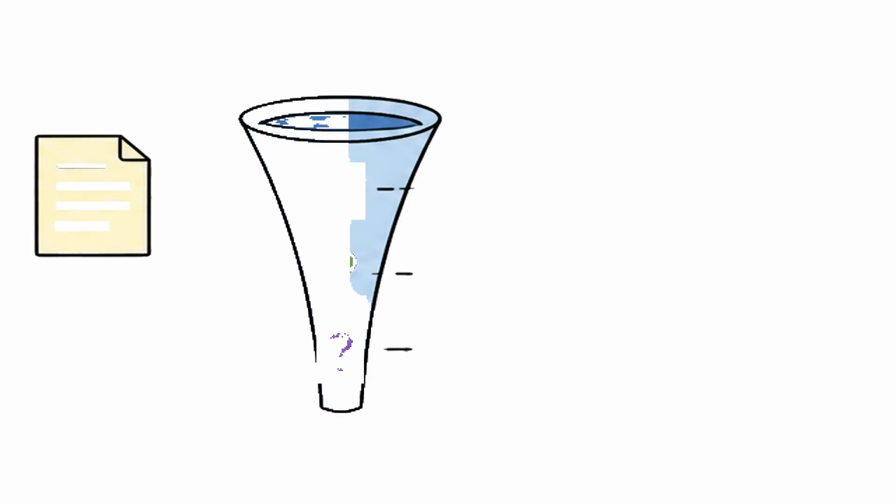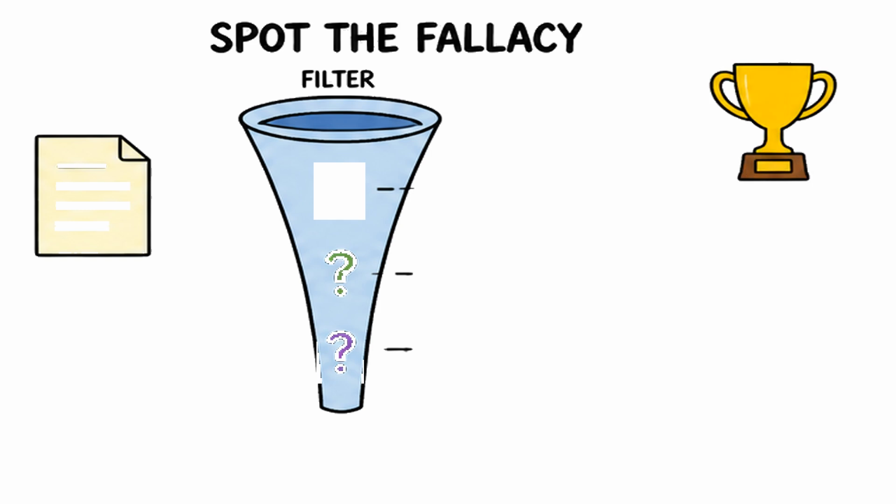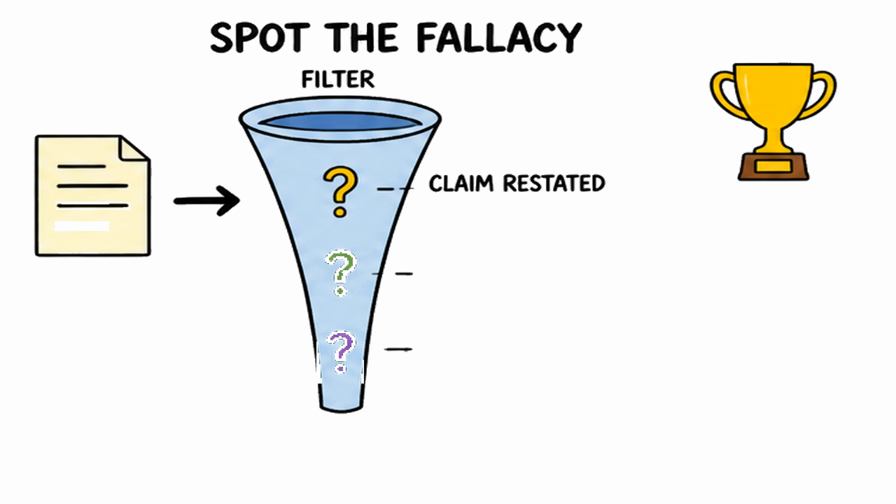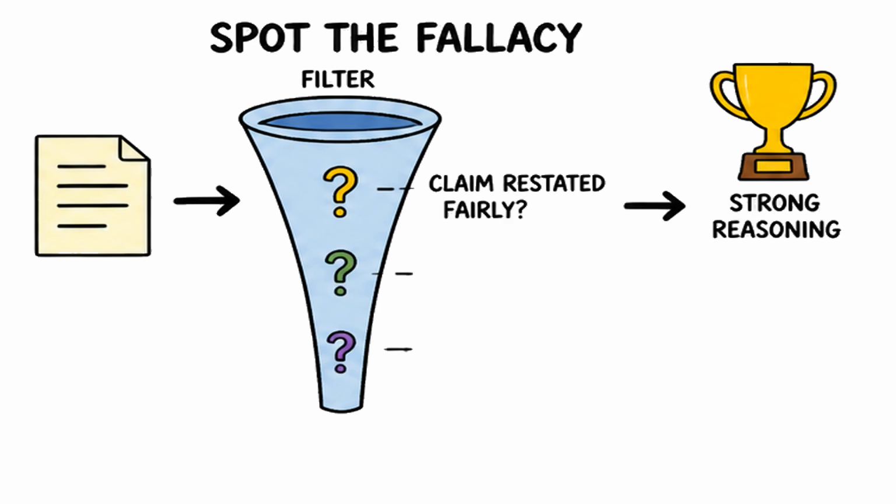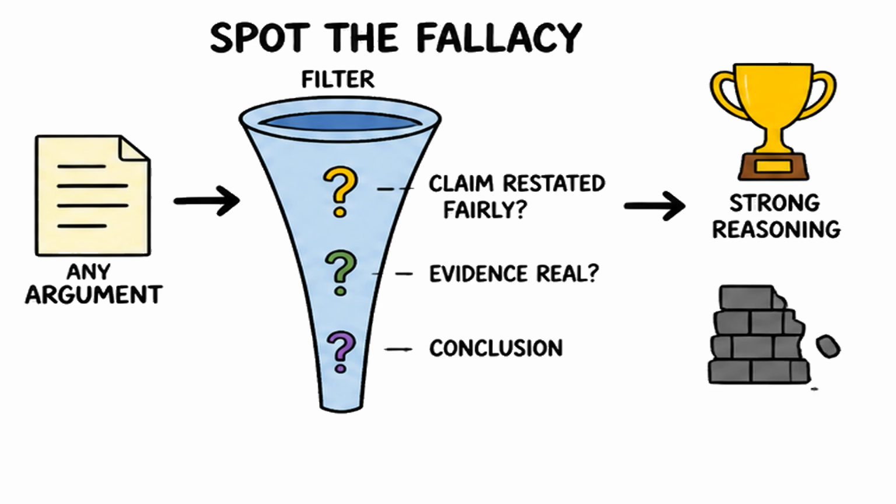To spot a fallacy, ask 3 questions. Is the claim restated fairly? Is the evidence real? Does the conclusion follow? Run every argument through this filter. Strong reasoning survives the test. Weak reasoning falls apart, and you win the debate.